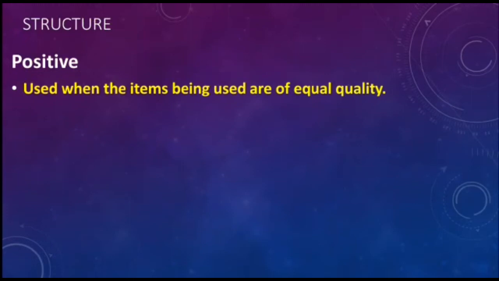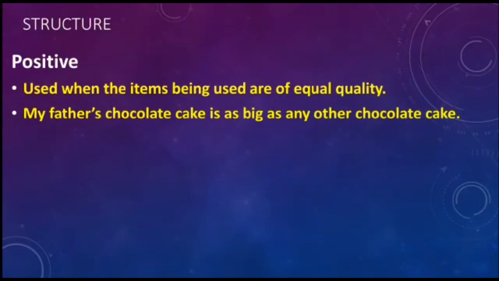So, positive degree is used when the items being compared are of equal quality, as I told you. For example, my father's chocolate cake is as big as any other chocolate cake. So there is equal comparison of your father's cake with the other cakes.